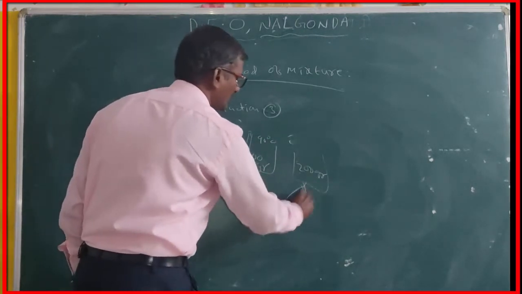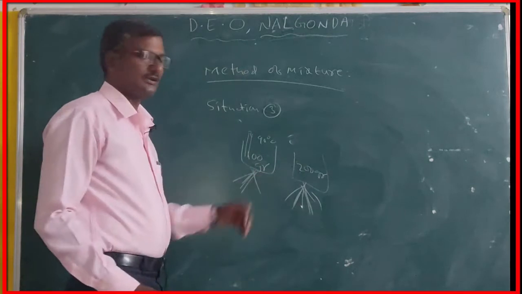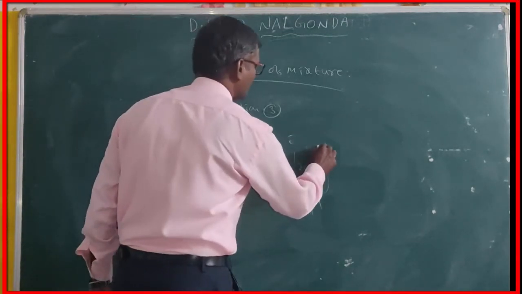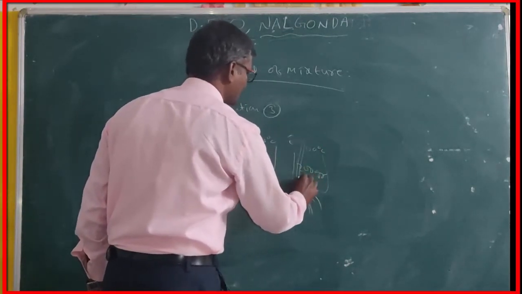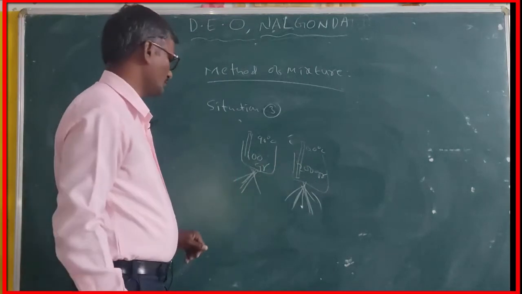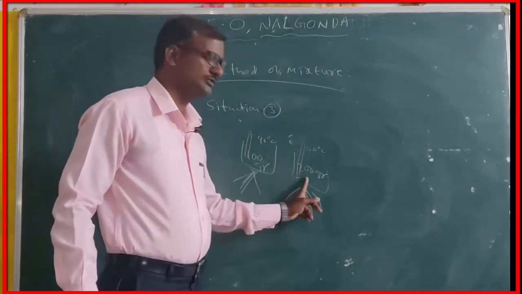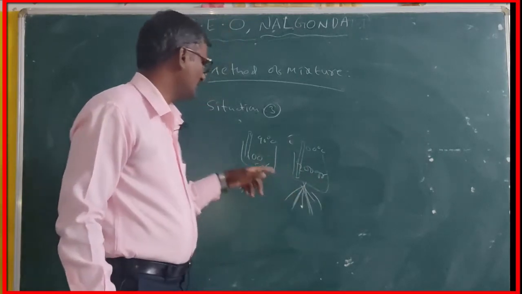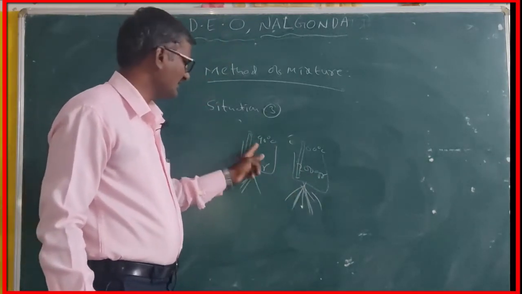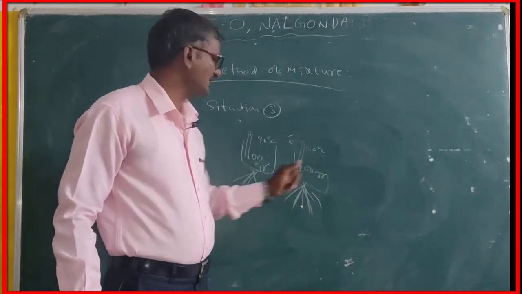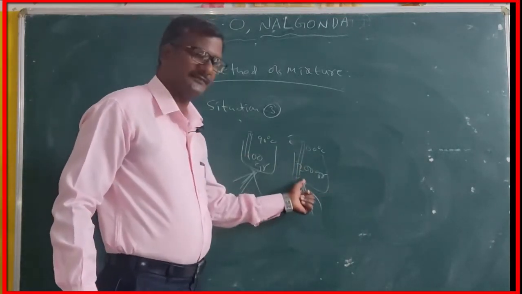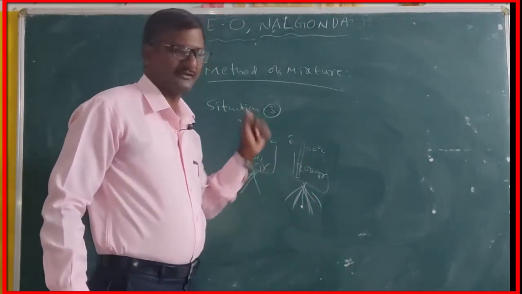At the same time, we supply energy to the other system, which reads 60 degrees centigrade, placed inside system 2. System 1 has 100 grams of water, system 2 has 200 grams of water, system 1 is at 90 degrees centigrade, system 2 at 60 degrees centigrade. Masses are different, temperatures are different.